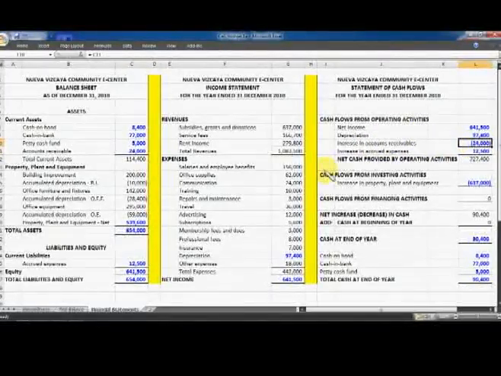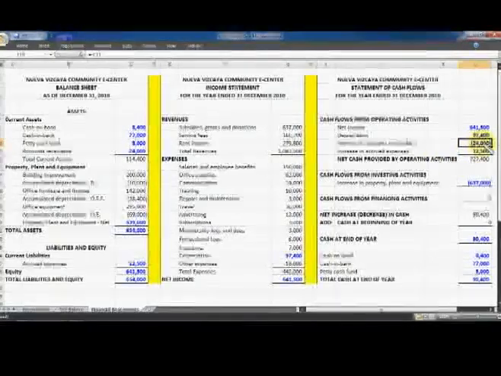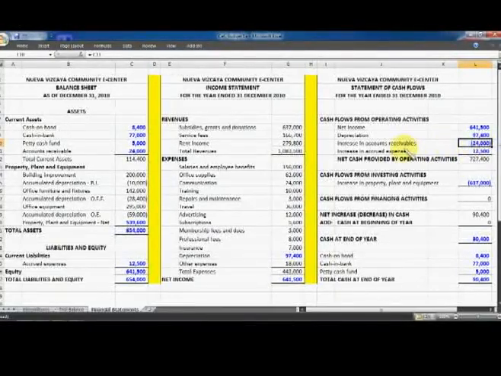Now, an increase in accounts receivable will result in a cash outflow. That is why we are deducting the amount of 24,000 here. The entry for increase in accounts receivable is debit accounts receivable and credit cash. Since we credit cash, there's a decrease in cash, so we deduct 24,000 here.